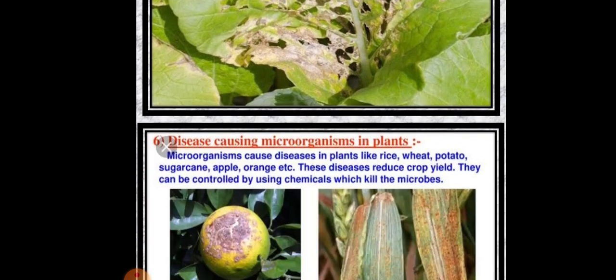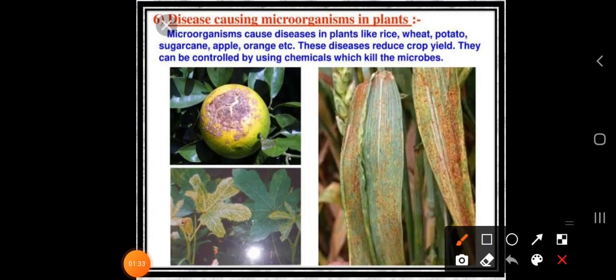So shall we define this concept? Yes, there are disease causing microorganisms in plants like rice, wheat, potato, sugarcane, apple, orange. These diseases reduce crop yield and they can be controlled by using chemicals which kill the microbes. So here who is going to suffer? The crop. Is it possible to control it? Yes, it is possible. How? By spraying some chemicals on the crop.